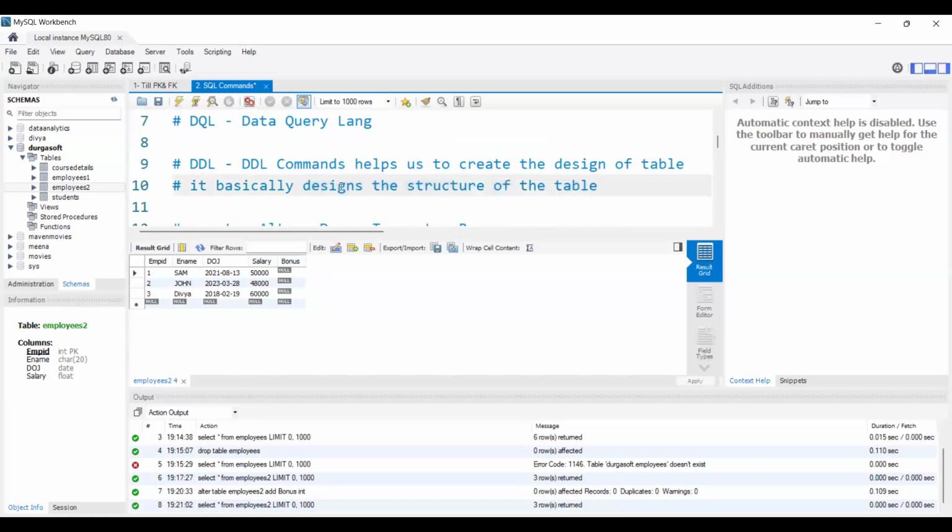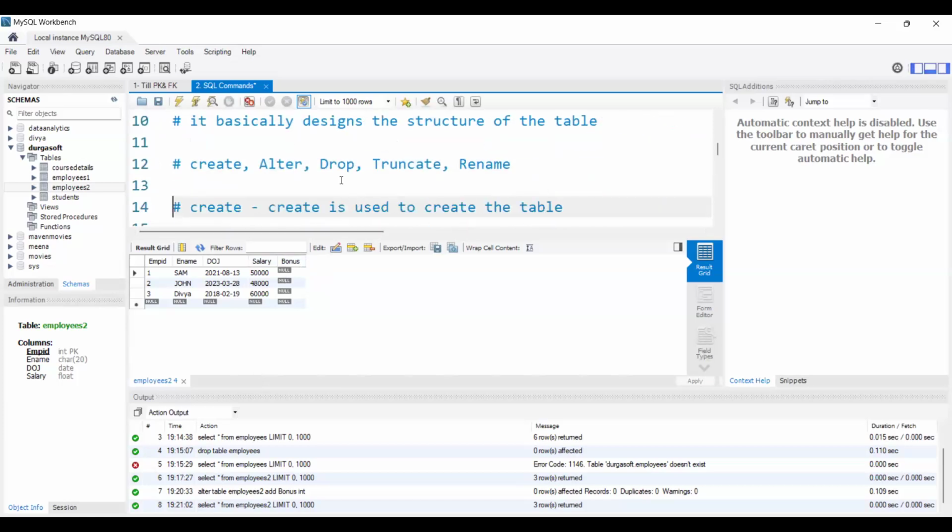Whatever commands we use inside DDL, they will change or work on the structure of the table only. With the create command, we create a table, that means we are giving some structure to the table. With the drop command, we remove the table, that means we are removing the complete structure of the table. Alter is also changing the structure of the table. I added one more column here, like that. We will see more of this too.